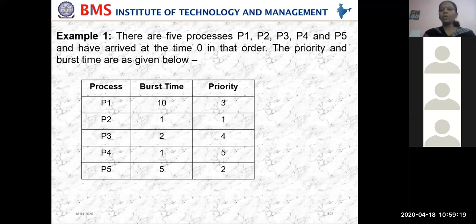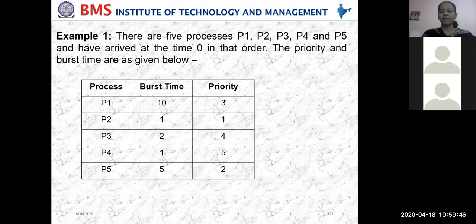Now how do we apply this? Which process should be executed first here? There are 5 processes. The one with the highest priority. Which has the highest priority here? P2.